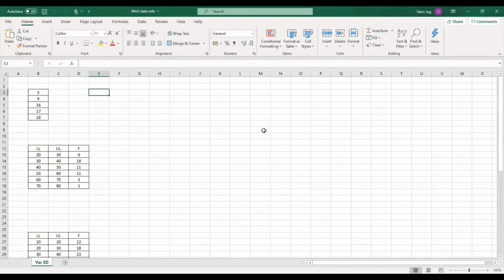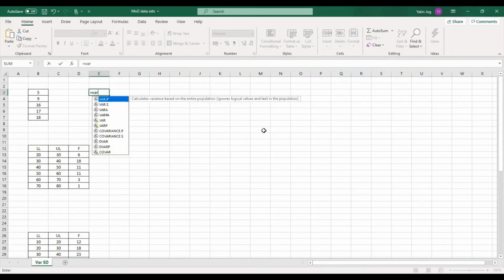So the first method is to use equal to, and then you have a function called variance, or VAR. Now you'll find multiple functions, VAR.P, VAR.S, VAR.A, for population, for sample and so on, but that is not part of the course. We're not going into more detail. You just use the plain variance function and give all the data sets as the input.